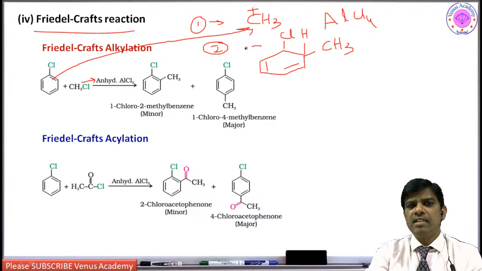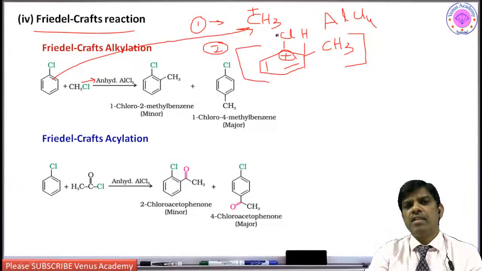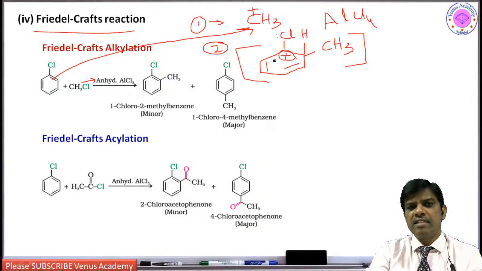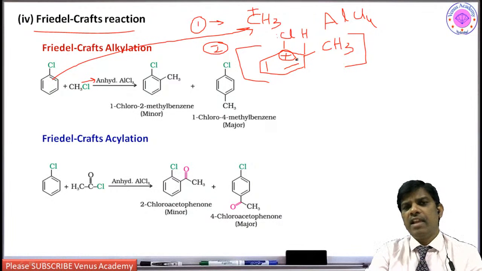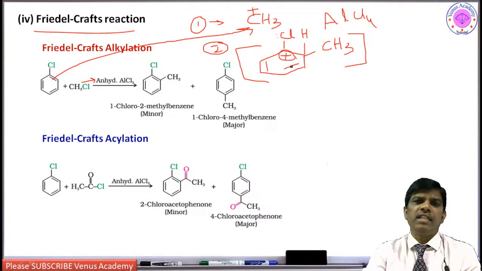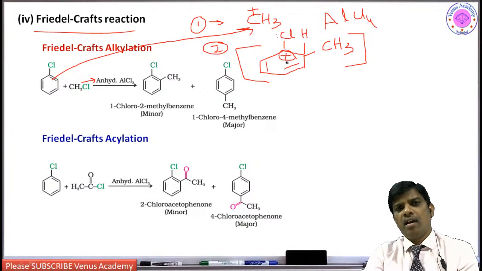This is a transition state where you will find a carbocation, isn't it? The carbocation is stabilized by the lone pair of electrons. So I can stabilize or resonate this side or this side, wherever I want. I can put it: 1, 2, 3, 4, 5. Five carbons are going to share this carbocation, this positive charge.